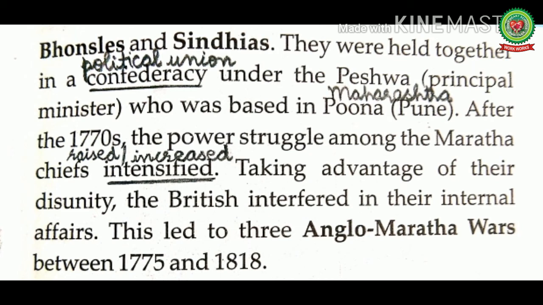Basically, Bajirao I organized the Maratha chiefs, that were Gaikwads, Bhosles, Holkars, and Sindhyas, into a union which came to be known as the Maratha Confederacy. And the Maratha Confederacy was a power that dominated a large portion of South India in the 18th century, and the Peshwa became the head of this confederacy.